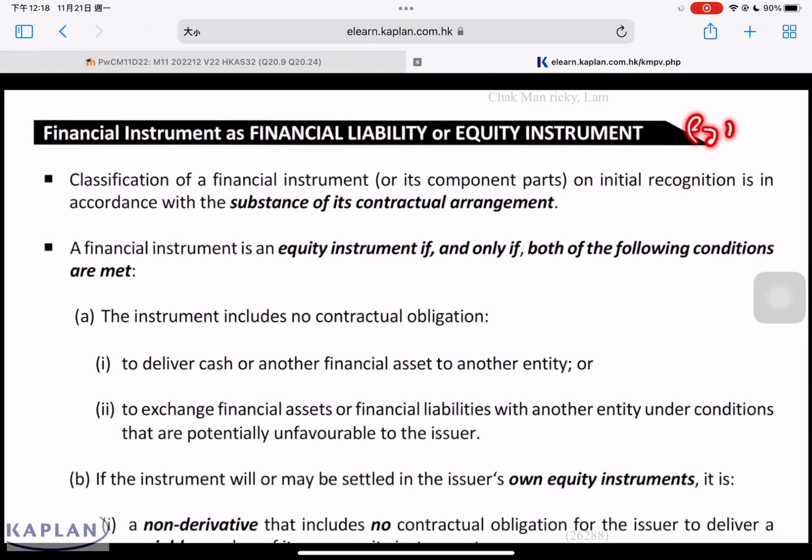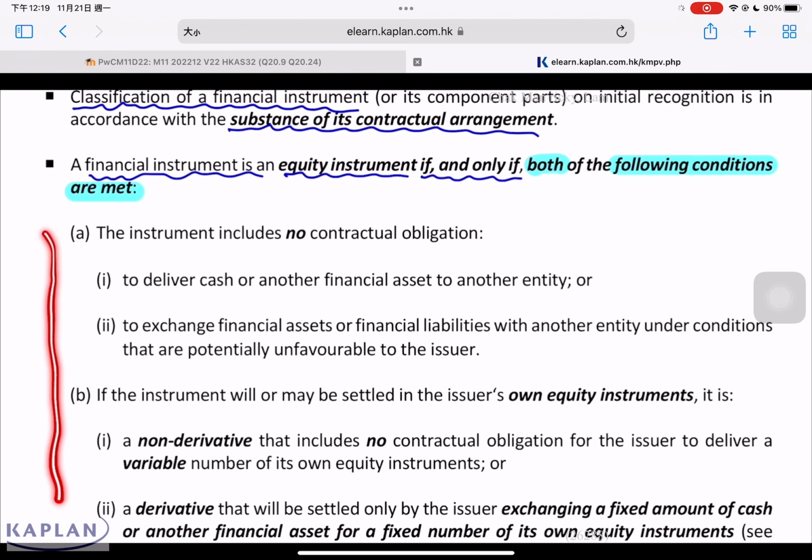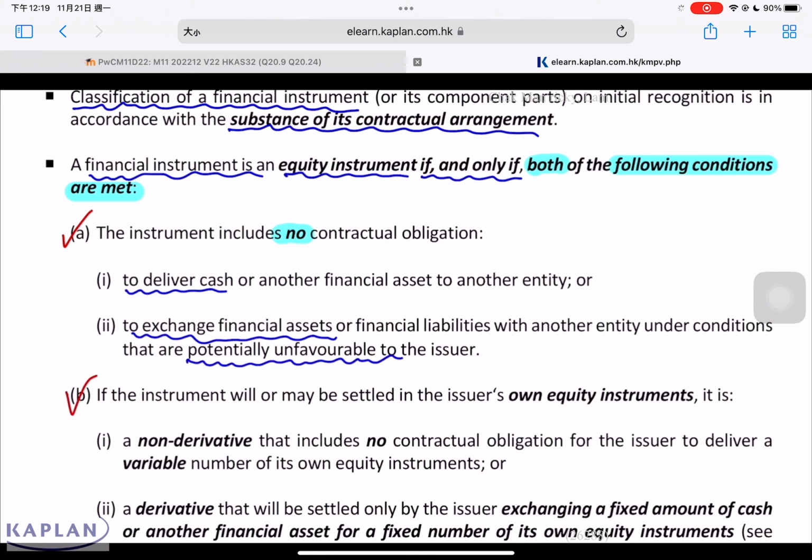Please refer to page 513. Financial instruments as a financial liability or an equity instrument. The classification of a financial instrument as a financial liability or equity instrument is substantially based on the substance of the arrangement. In accordance with HKAS 32, a financial instrument is an equity instrument if and only if both of the following conditions are met. Please read out these criteria yourself. A. The instrument includes no contractual obligation to deliver cash. B. The financial instrument includes no contractual obligation to exchange financial assets or financial liabilities under conditions that are potentially unfavorable. If the instrument will or may be settled in the issuer's own equity instruments, we have to consider whether the instrument is non-derivative or derivative to determine whether the financial instrument issued is a financial liability or equity instrument.